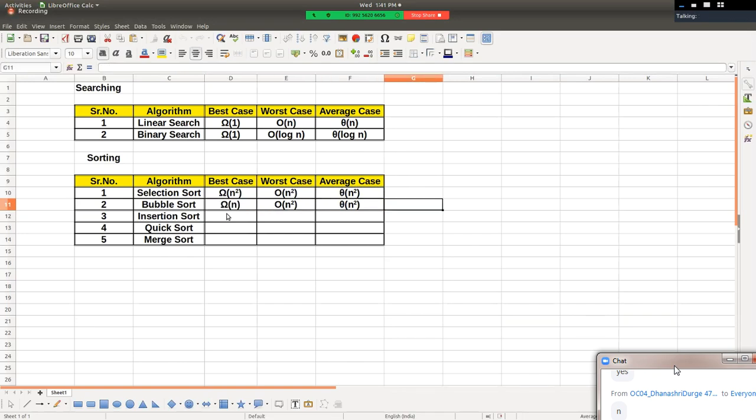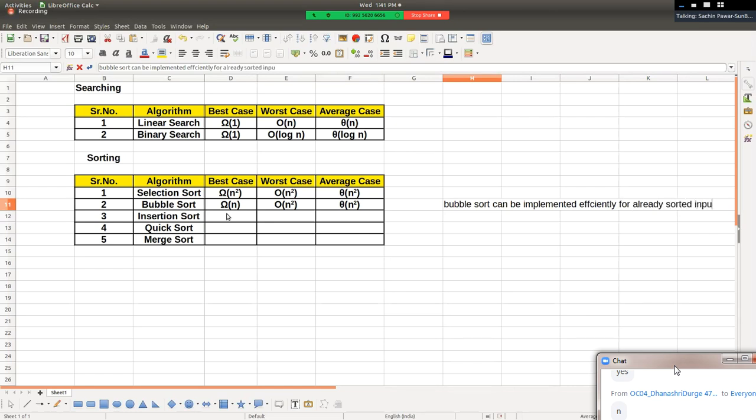But bubble sort, it can be achieved only at an implementation level, right? So bubble sort can be implemented efficiently for already sorted input sequence.